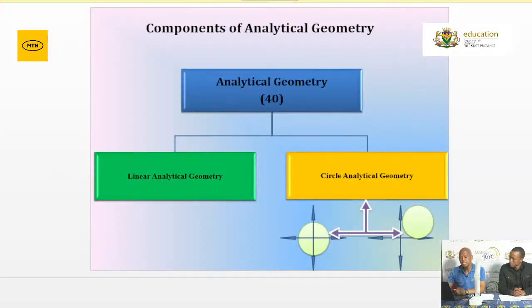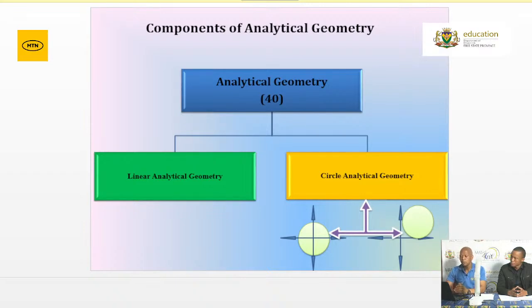I indicated at the beginning that it takes plus or minus 40 marks. Now, the analytical geometry is divided into two parts. The first part is linear analytical geometry, which is mostly covered in grade 10 and grade 11. And the second analytical geometry is covered in grade 12. Now, in grade 12, remember now we are talking about two circles. The first one is the one that is centered at the origin, and the second one is the one that is centered at any point. And the center of those points, we usually call them A and B. X is A there, and then Y is B.